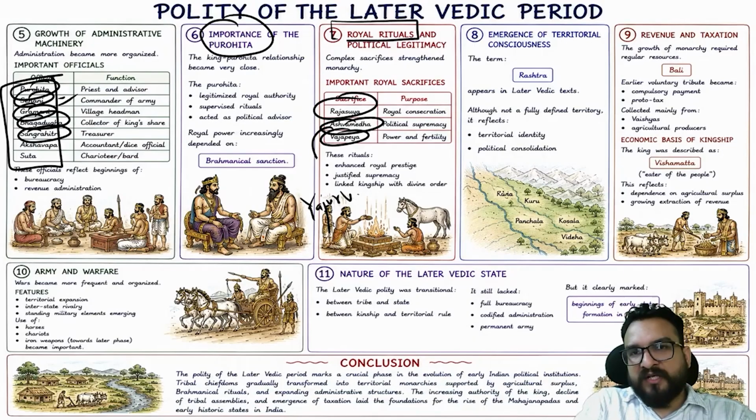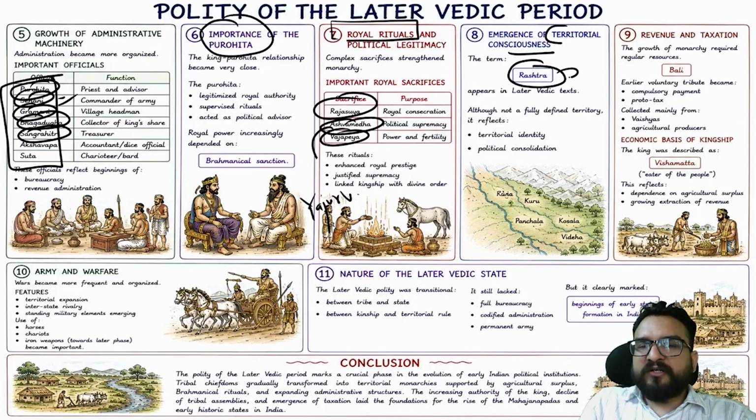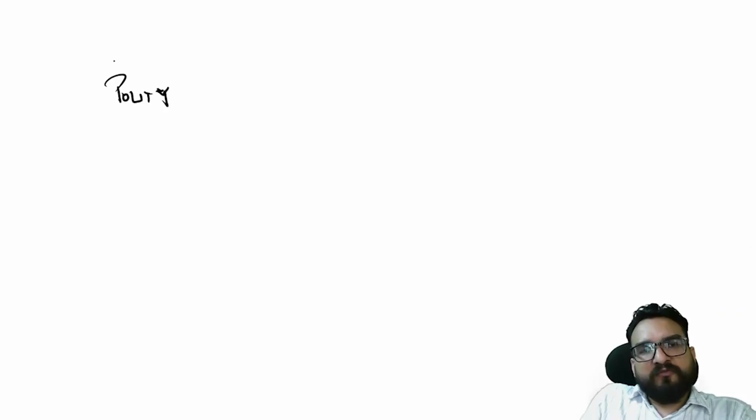Okay. And emergence of territorial consciousness means Rashtra. So this term comes once or twice, but its real meaning is different from today's Rashtra. Okay, so the term Rashtra you will see, that people are now feeling more connected to the land, not to the tribe, right? So this is the political feature which I have made you understand. With respect to economy, you have understood how economy matters because of geography, right? This you understand over here.